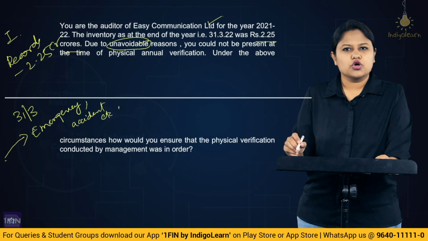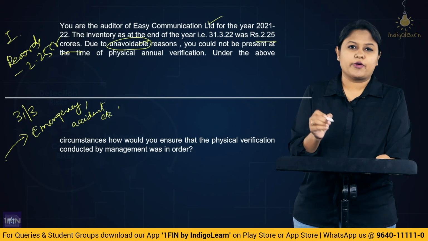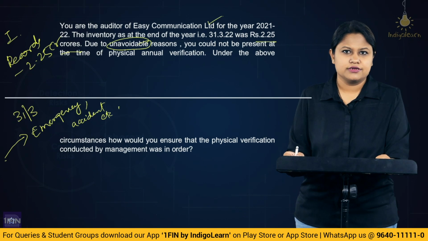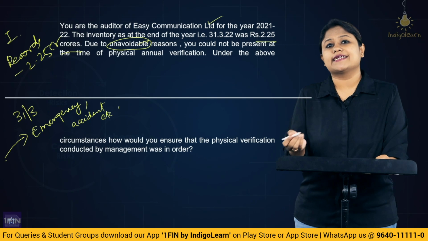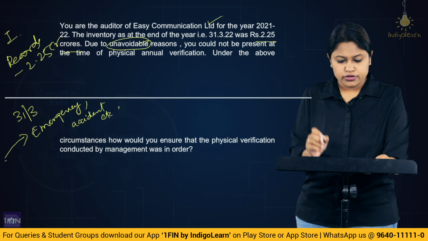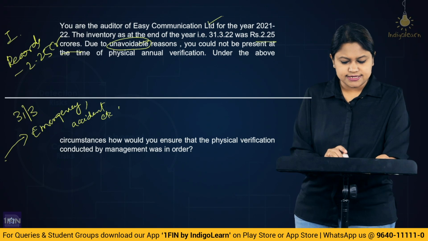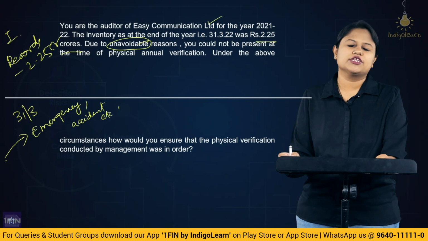So though you wanted to attend, because of some unavoidable reason, at that particular point of time you could not reach. So we are not in the scenario of impracticable. We are in the scenario of being unable to reach at the point when physical verification is being conducted. Alright, now under the above circumstance, how would you ensure the physical verification conducted by the management was in order?